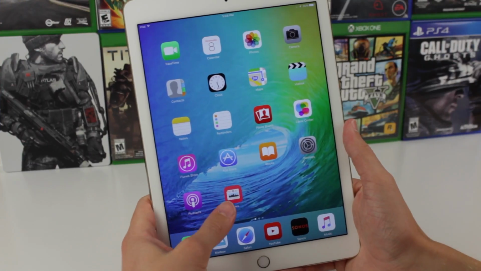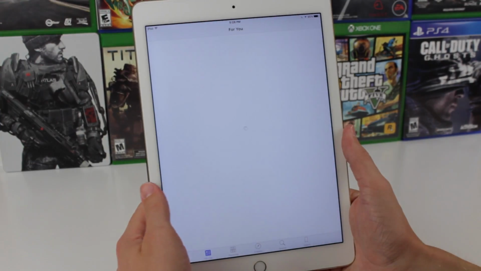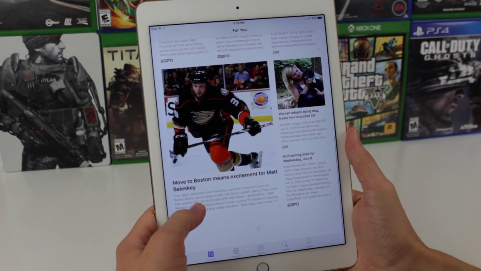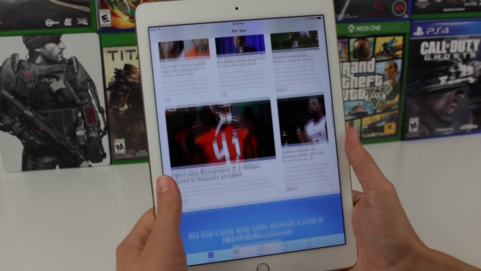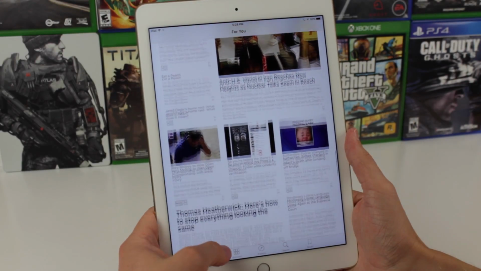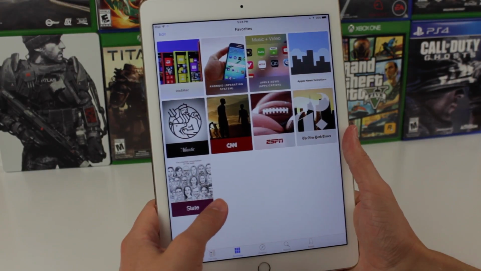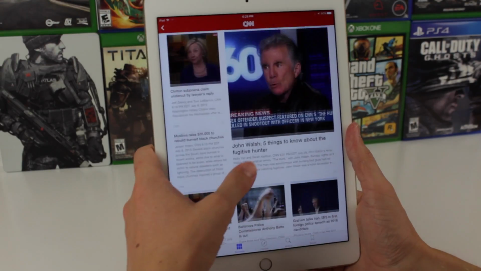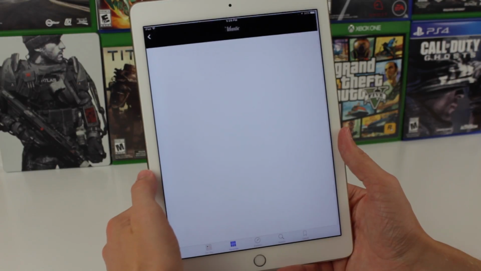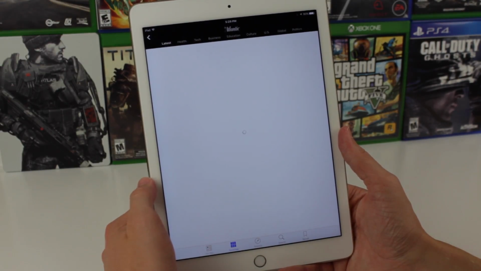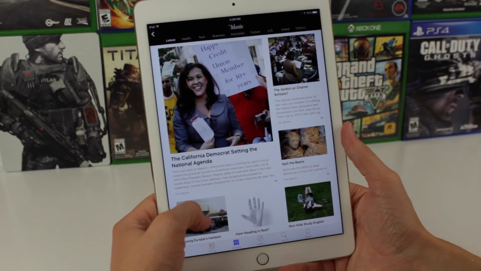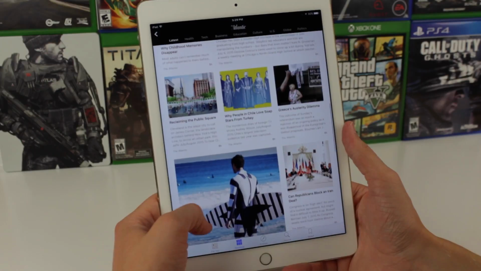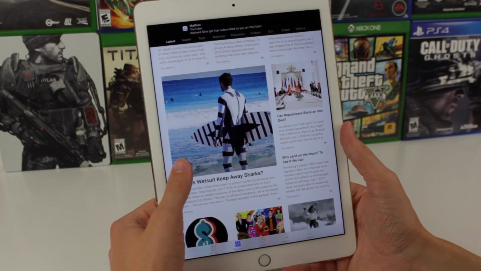Now, another huge change added in iOS 9 Beta 3 is that it now includes the News app, which was demoed about a month back at WWDC. I can tell you right off the bat that the select websites that use the Apple News Publishing program to optimize the content when viewed on the News app look absolutely fantastic. Many websites, including most websites I read, haven't even been given the option by Apple to do this, but a select number of websites, especially the huge ones like CNN, ESPN, New York Times, and quite a few others, have been optimized and they look great.